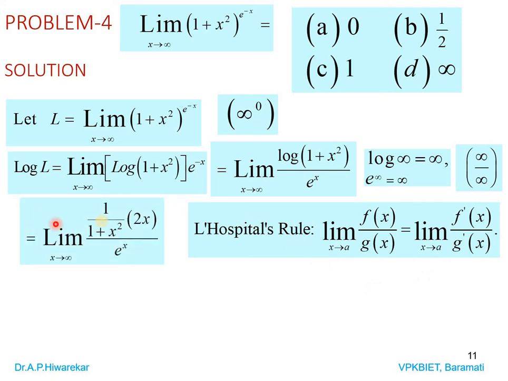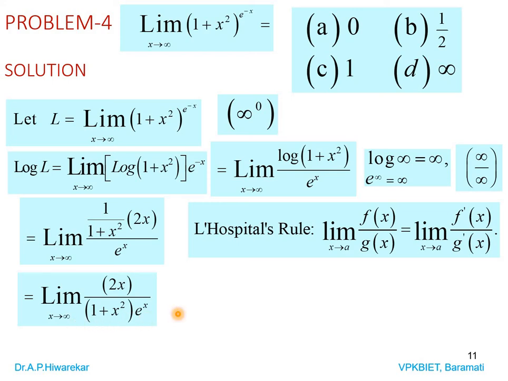So we take derivative of numerator. What is it? Limit x tending to infinity as it is. Log of 1 plus x square derivative is 1 by 1 plus x square into derivative of 1 plus x square, which is 2x. And derivative of e power x is e power x. So we can put it in the proper form. So it is limit of 2x divided by 1 plus x square into e power x as x tends to infinity.